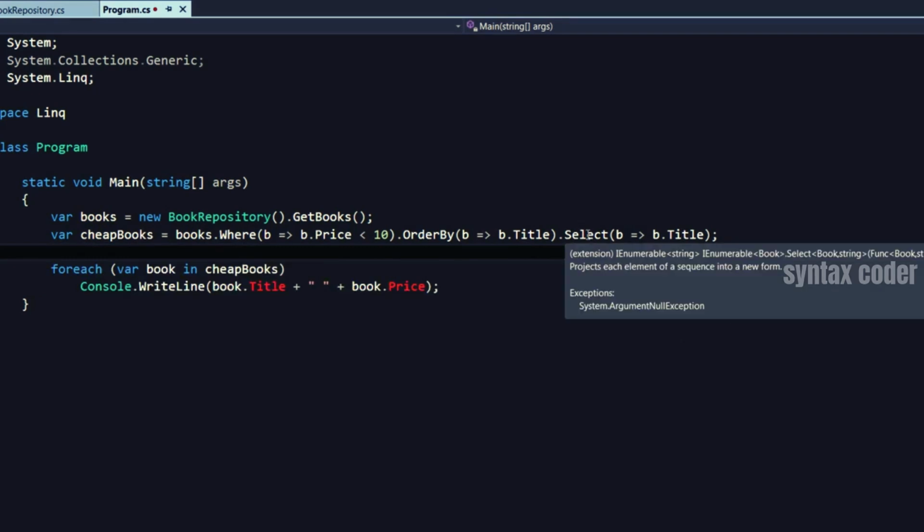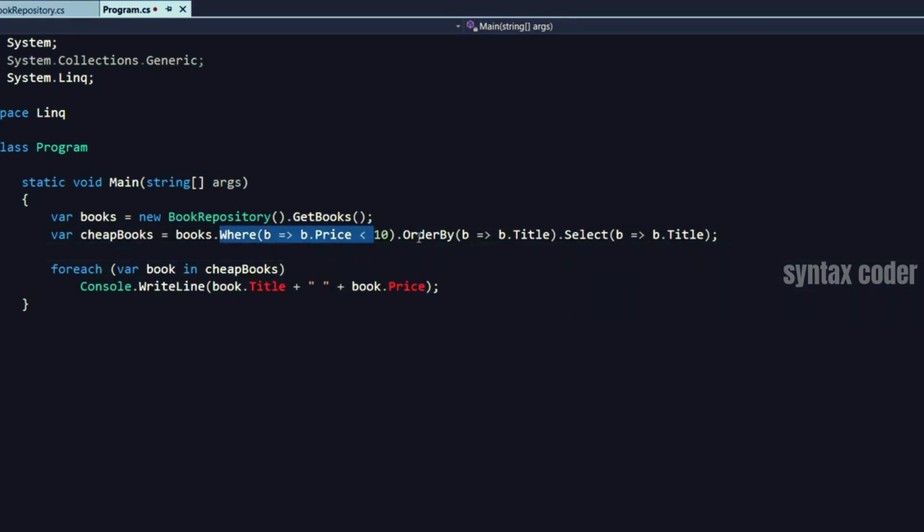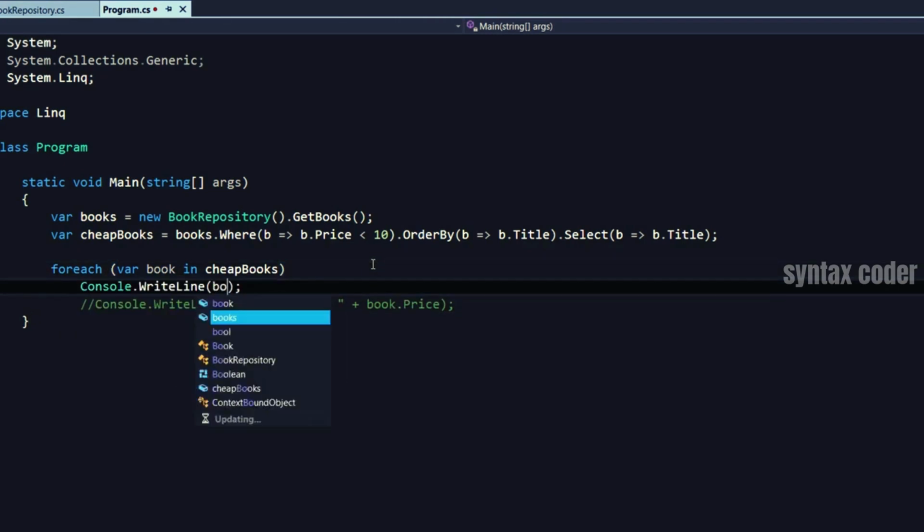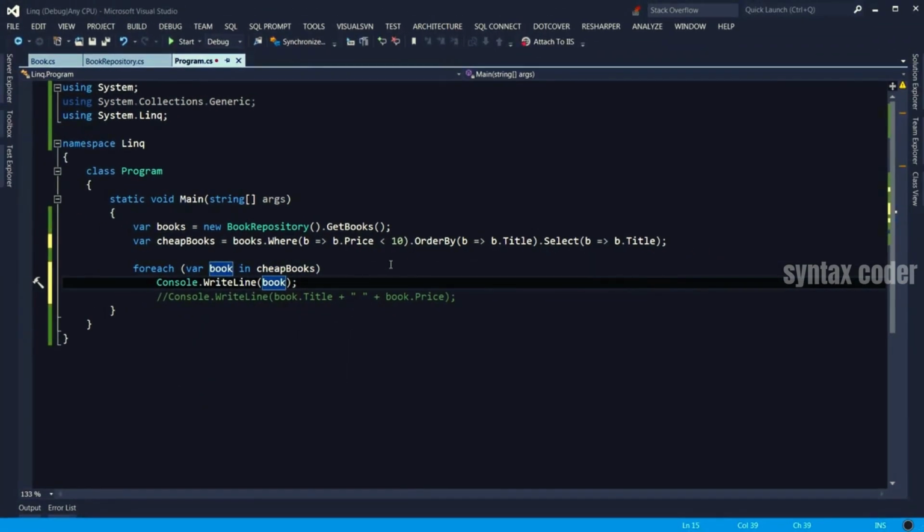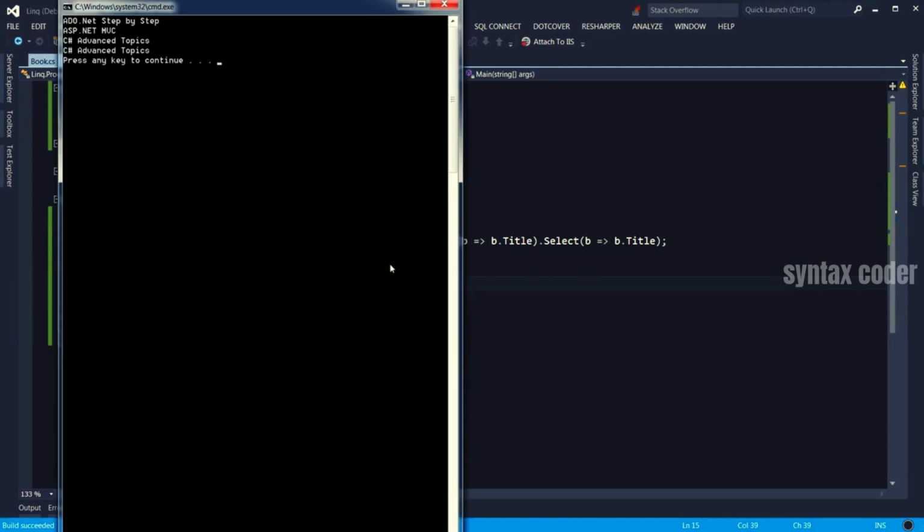So with Select here, we are converting a list of books which have been previously filtered and sorted. We're converting that to a list of strings because we are only selecting the title of the book. So now that we iterate this cheapBooks collection, we don't have the title and price properties anymore because book is now a string. So let me comment this out. Console.WriteLine(book). Let's run the application. So we just got the title of the books.